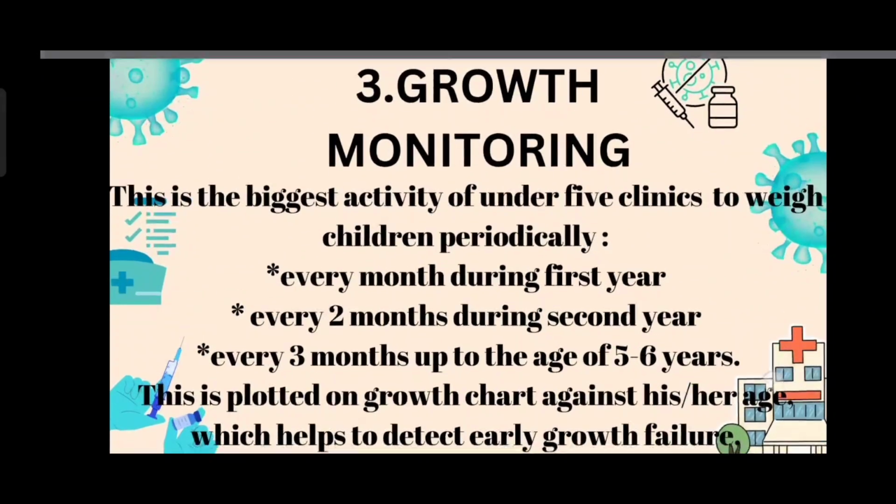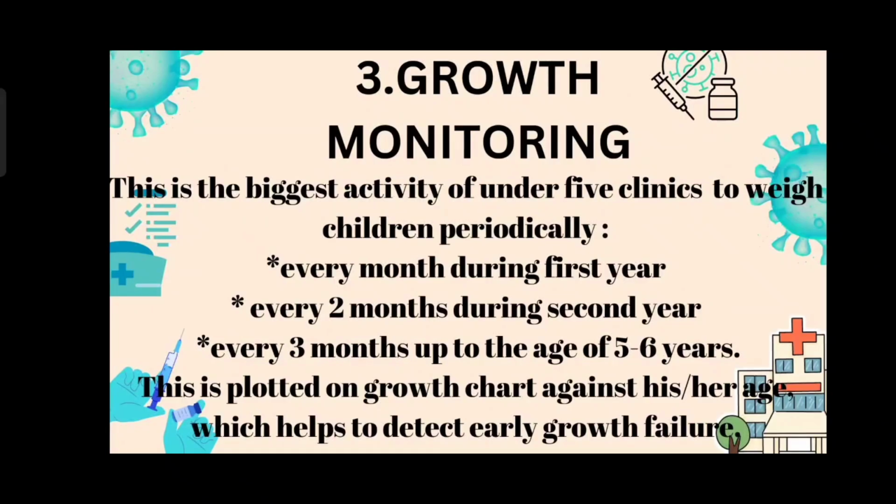The next one is growth monitoring. This is the biggest activity of under 5 clinics: to weigh the children periodically. It is very essential to weigh the children at regular intervals, so we can monitor their growth and development. During the first year, every month we have to weigh the children. Then during the second year, every 2 months we have to do it.